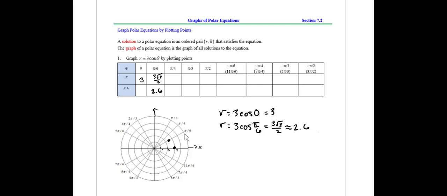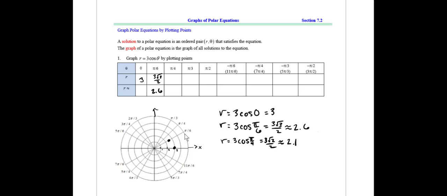And I'll just go through here and fill these up really quick. When I plug in pi over 4, I get 3 root 2 over 2, which, let me calculate briefly real quick, is roughly 2.1.